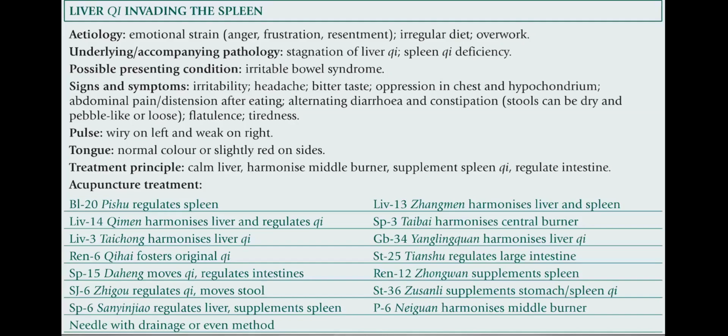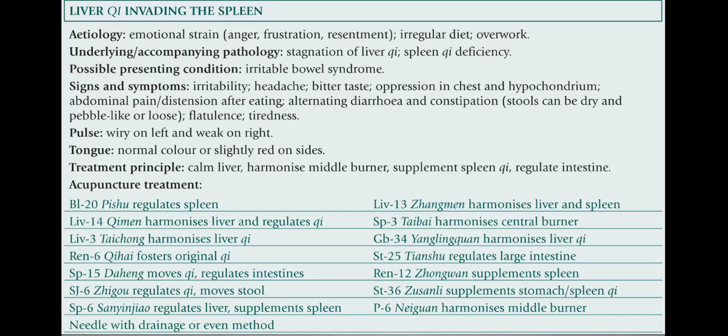Alternating diarrhea and constipation; stools can be dry and pellet-like or loose. Flatulence, tiredness. Pulse is wiry on the left and weak on the right. Tongue is normal color or slightly red on the sides. Treatment principle: calm the liver, harmonize the middle burner, supplement spleen Qi, regulate the intestine.